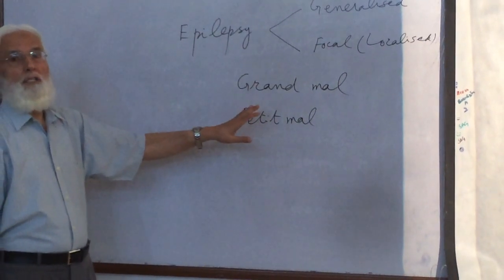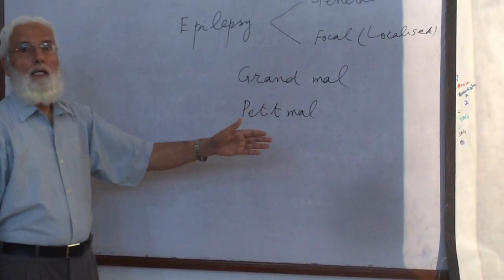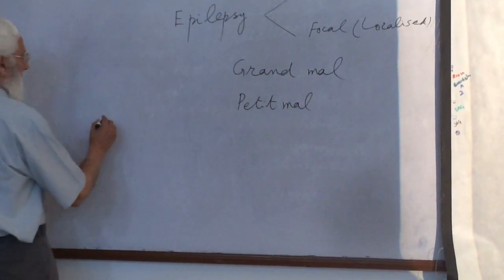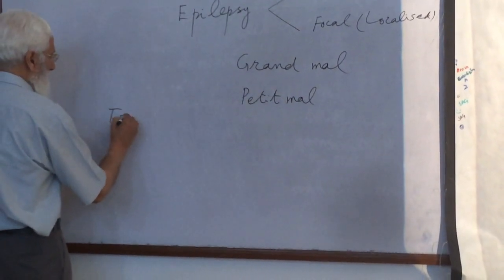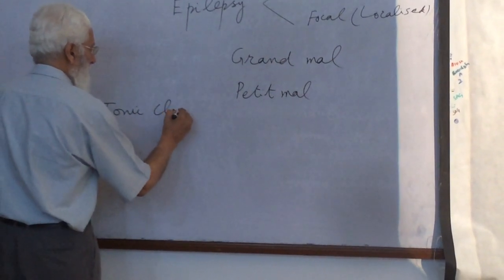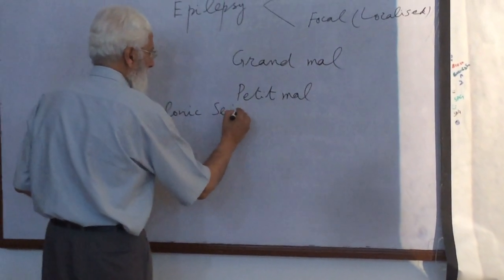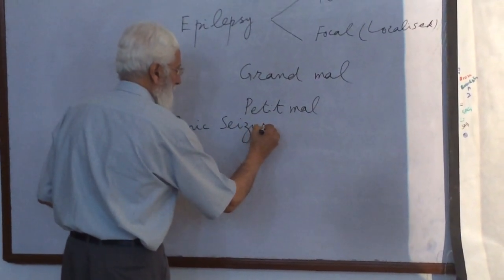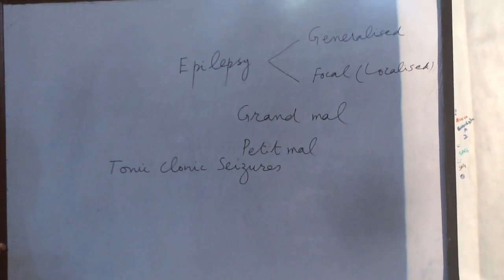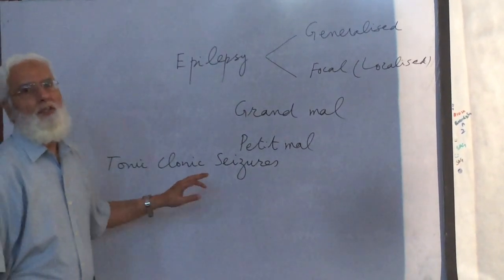It is also called generalized tonic-clonic seizures. So grand mal epilepsy is also called generalized tonic-clonic seizures.